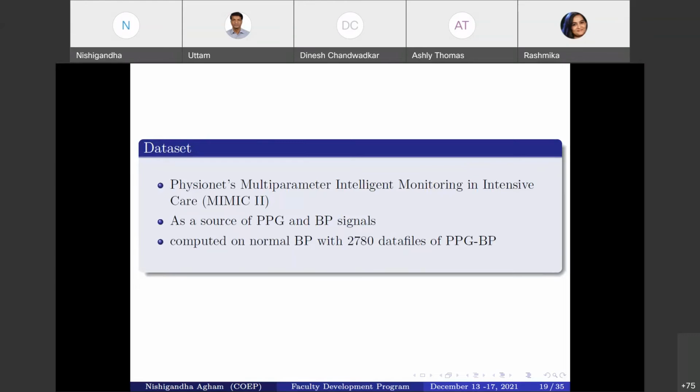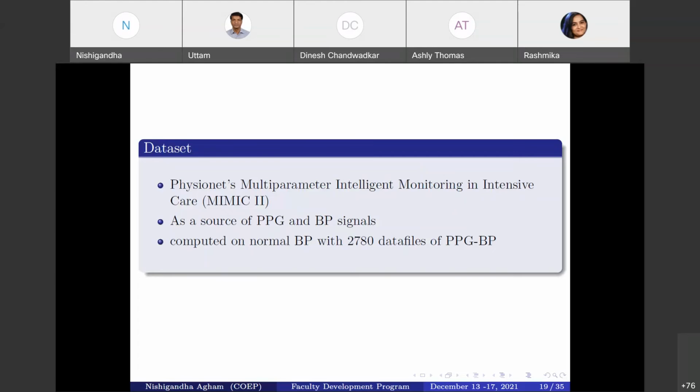Now, for the purpose of the estimation, we use a very well-known database, the MIMIC database. MIMIC is the Multi-parameter Intelligent Monitoring in Intensive Care. That database is widely used for BP estimation, to find out various information from ECG, PPG, and also ICG and BCG are available in the MIMIC database. So that is a very useful database in healthcare monitoring.